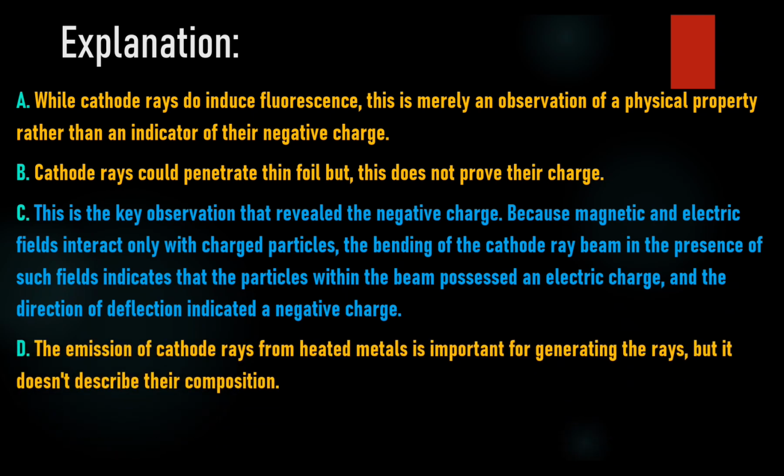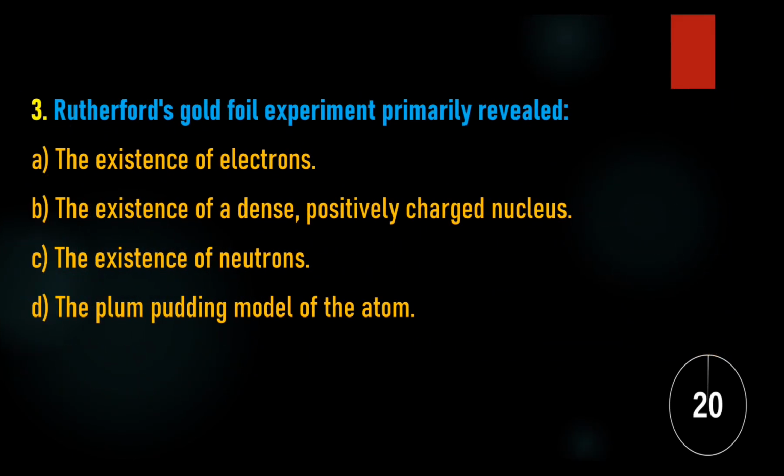D. Their emission from a hot cathode. The emission of cathode rays from heated metals is important for generating the rays, but it doesn't describe their composition.